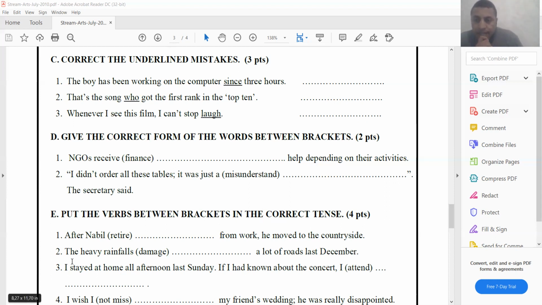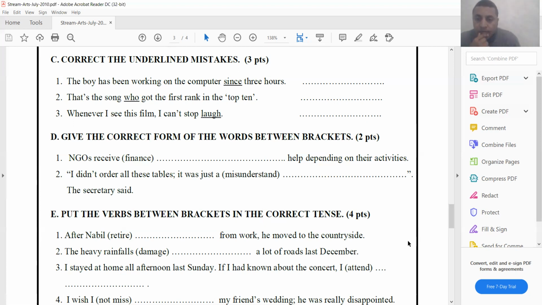Number 2. The heavy rainfalls damaged a lot of roads last December. So here is the verb damage, and here we have this time expression last December. So last December refers to the past, so we need to use past simple tense here. You just need to add d, because damage is a regular verb, and we already have e. Okay, damaged. All right.